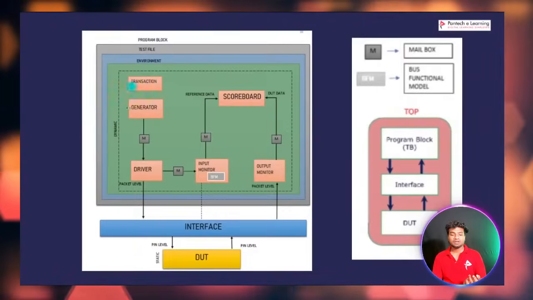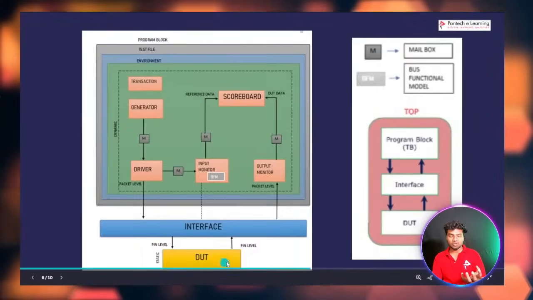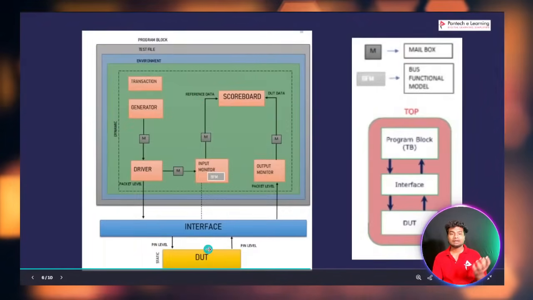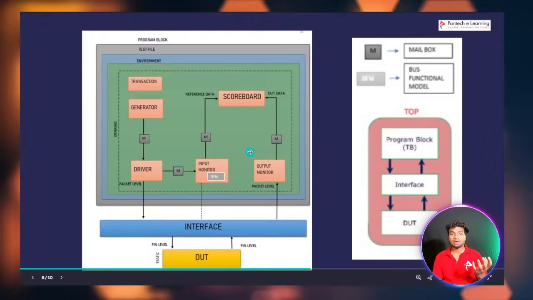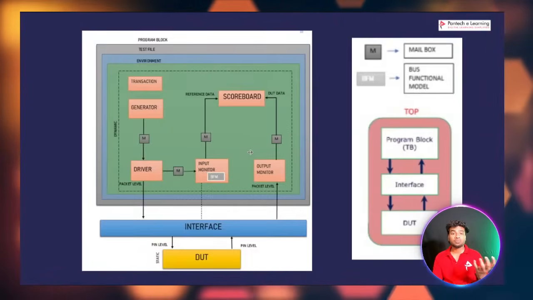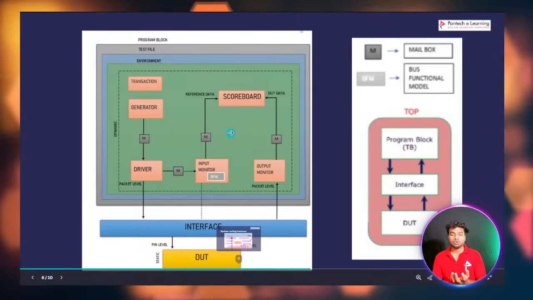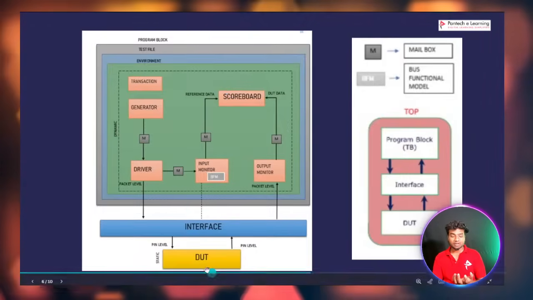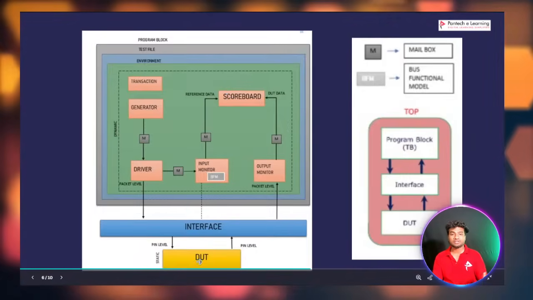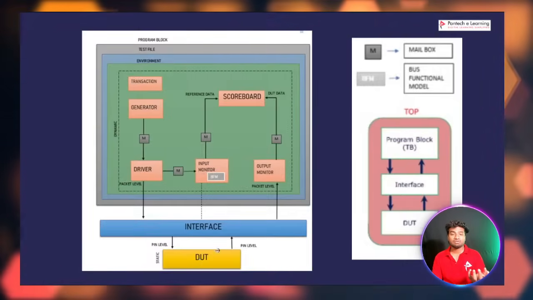Why? Because the DUT needs randomized input, and the test bench needs computed output from the DUT. Here we have to compare the reference model with the DUT output. The DUT needs input from the test bench, randomized inputs from the test bench.